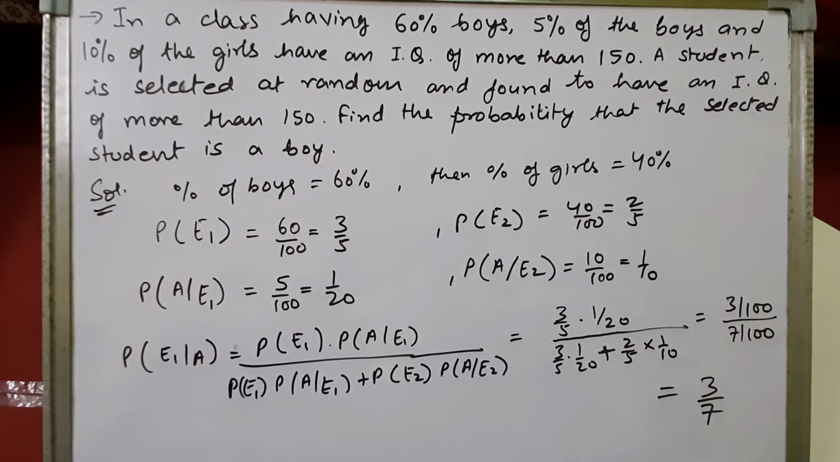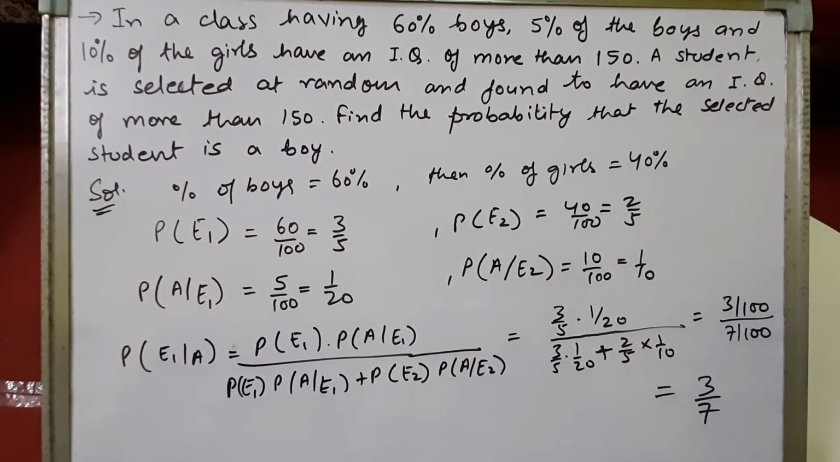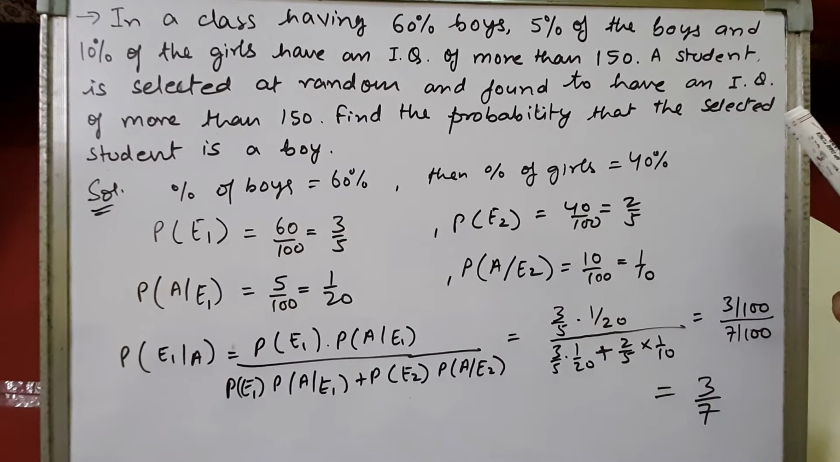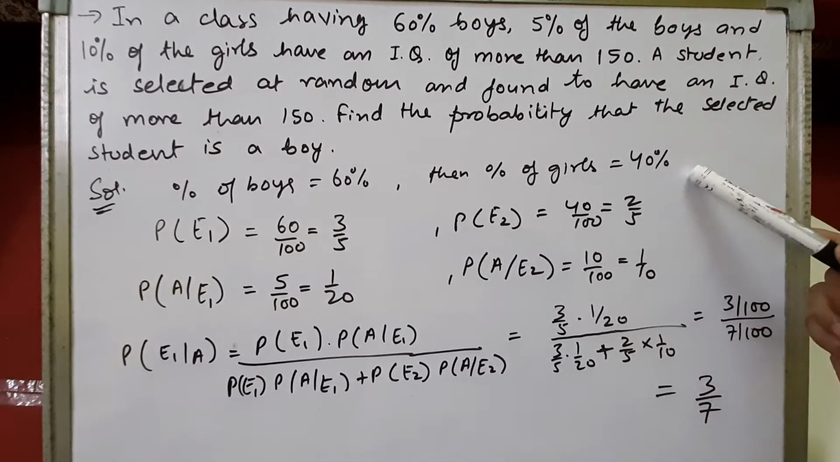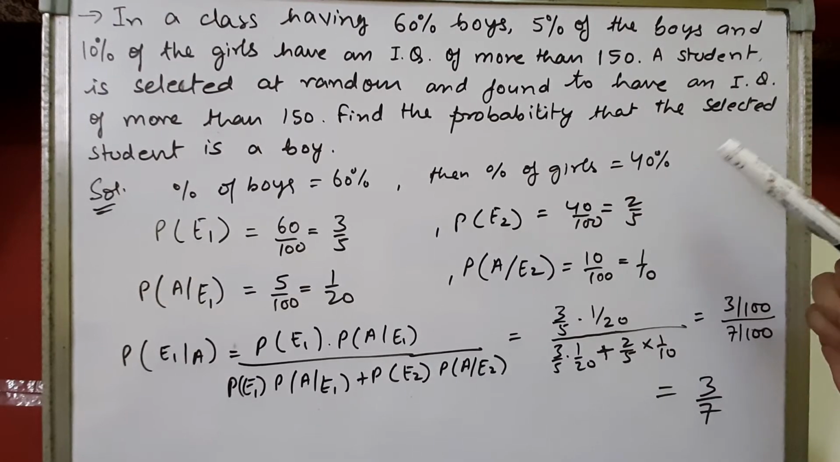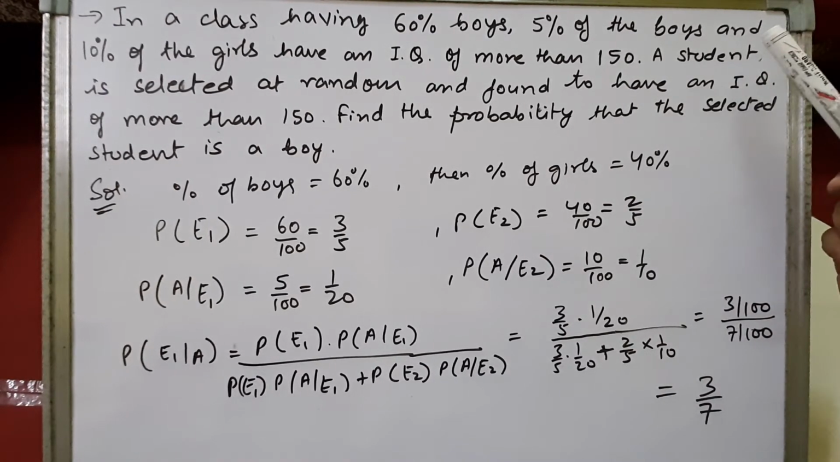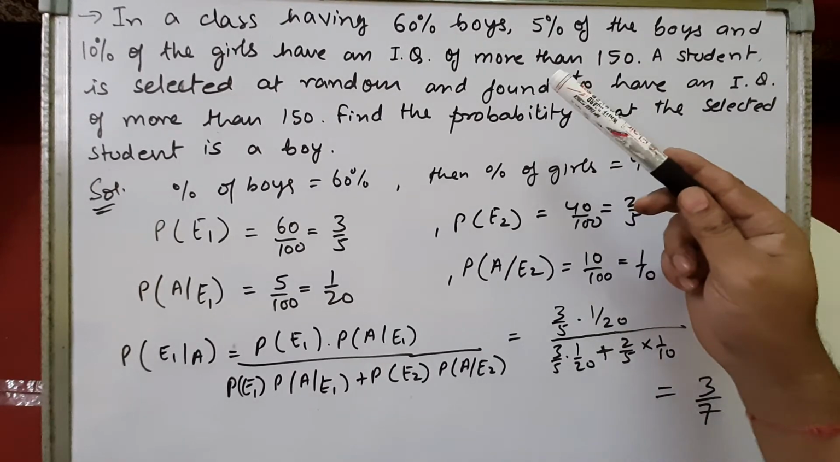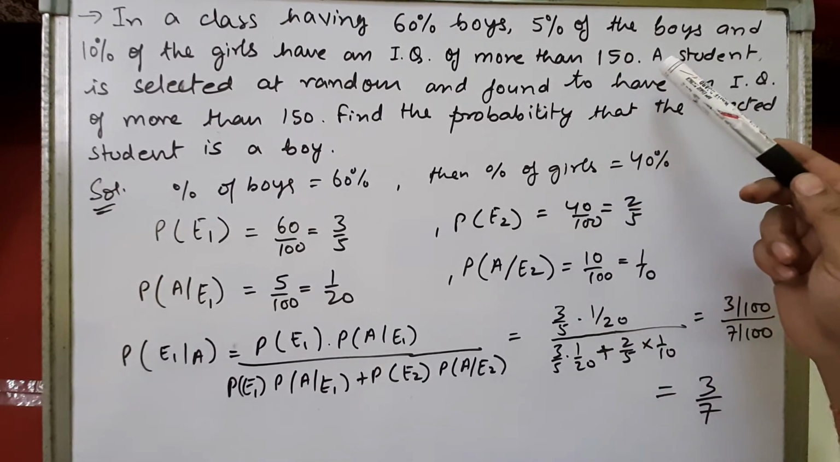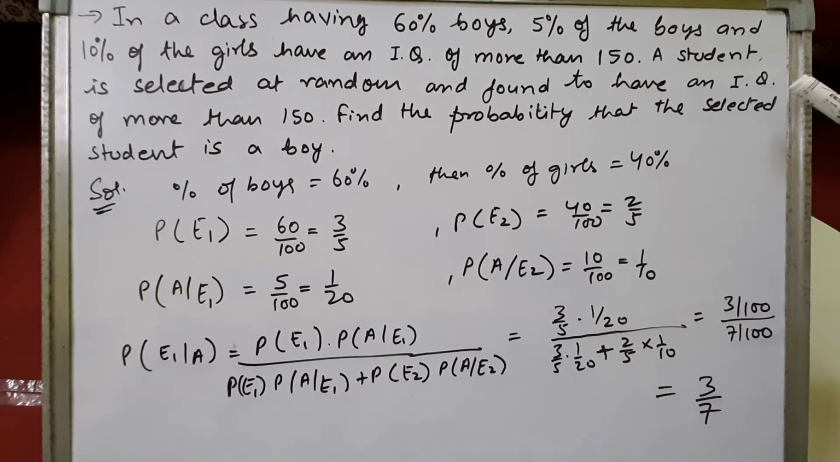Let's see another sum, children. Now here it is given that in a class having 60% boys, that means percentage of boys is 60, then percentage of girls will be 40. Okay. In 60% boys there are 5% boys, and from 40% girls there are 10% girls having IQ more than 150. A student is selected at random and found to have an IQ more than 150. Find the probability that the selected student is a boy.